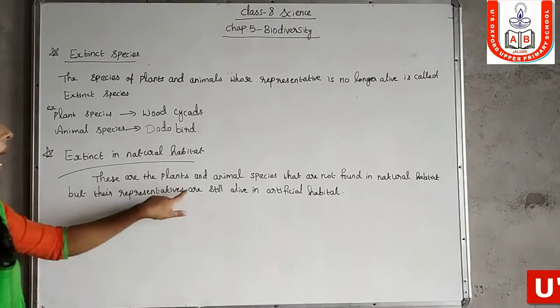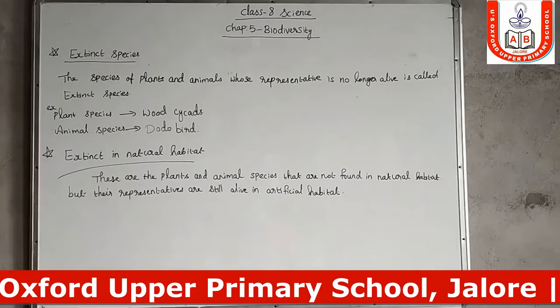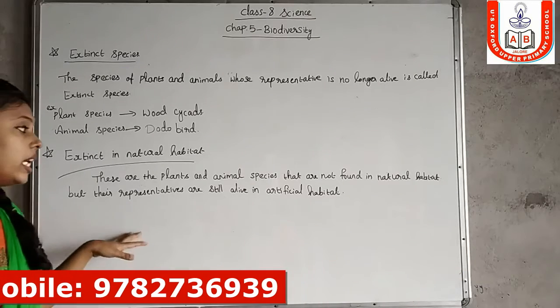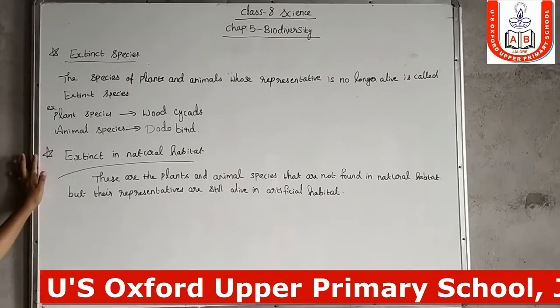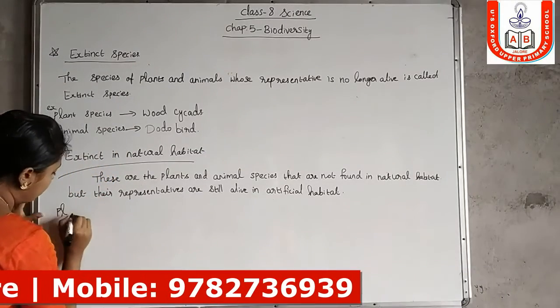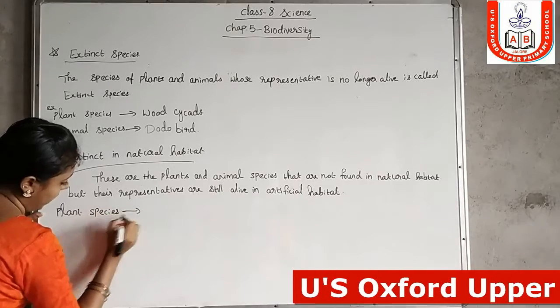So these are the plants and animal species that are not found in their natural habitat, but their representatives are still alive in artificial habitat. These type of species is called extinct in natural habitat. Then, examples of plant species and animal species.